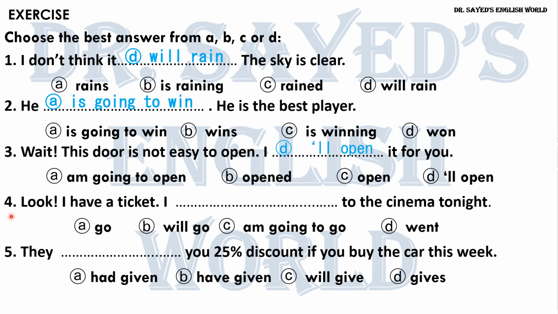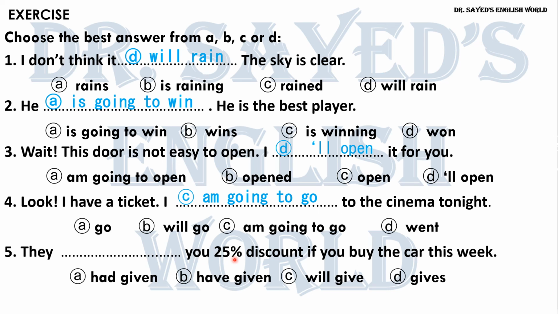Let's move to number 4. Look, I have a ticket. I to the cinema tonight. I go, will go, I'm going to go, or went. Okay, again here, someone may say, okay, will go and I'm going to go, both are right. And I'll say here that, look, here we have a prior plan. هنا عندنا خطة مسبقة. I have a ticket. معايا تذكرة. It means that I had planned to go to the cinema tonight. معناها أن أنا خططت. This is a prior plan. That's why I'm going to go to the cinema tonight. This is the best answer. هذه أفضل إجابة.